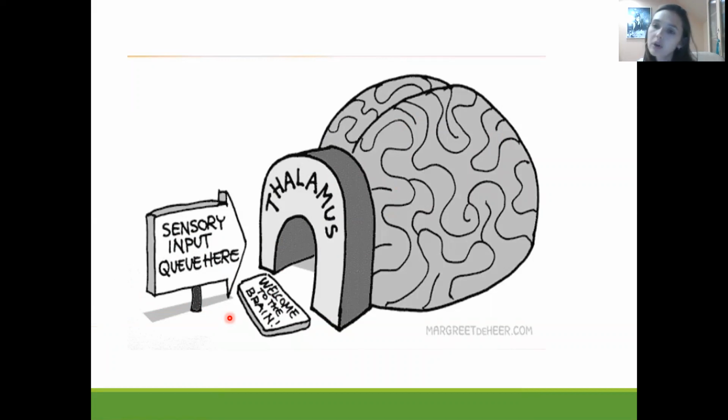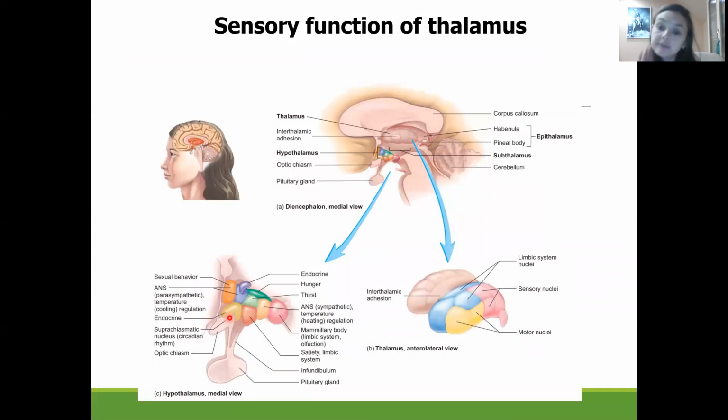Nevertheless, the thalamus not only takes part in transmission of sensory information. The thalamus has motor nuclei, which are part of the extrapyramidal system.